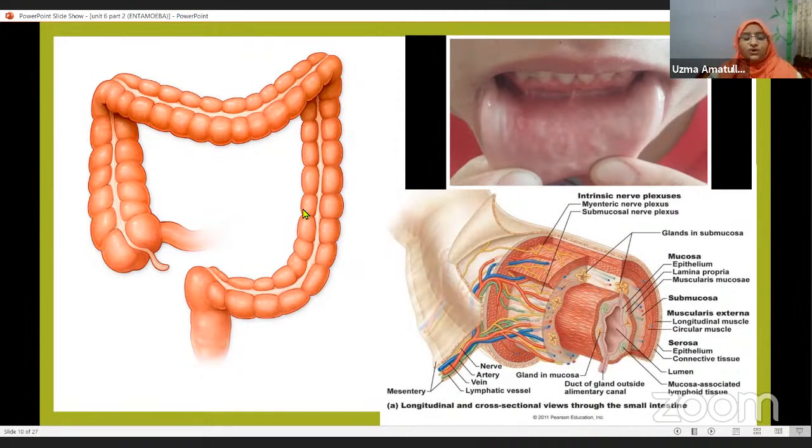First of all, you need to learn what the mucous membrane is. This boy is pulling his lip down. Now here, what do you see? A pink color membrane. This is the mucous membrane, the membrane which is covering the inner lining. This membrane is continuous throughout the alimentary canal: in the esophagus, in the stomach, in the small intestine, in the large intestine, up to the anus.